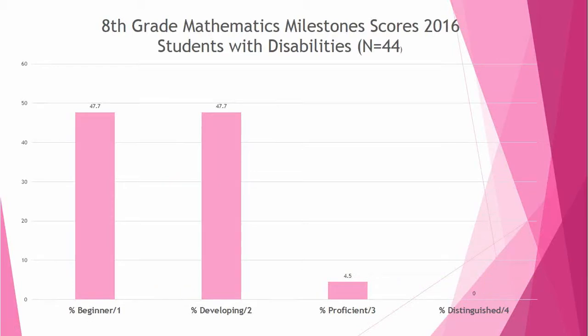The next subgroup I want to talk about are students with disabilities or special ed students. We had in our most recent 2016 milestones, there were 44 students in the 8th grade that were considered students with disabilities. And here's a breakdown of how those 44 students did. You see the majority, it's tied here, are either level 1s or level 2. You've got exactly the same amount of students that did 1 or 2. And then over here you have very few that made a 3, which is proficient, and 0 that made a 4. So you can see this is an area that needs improvement.